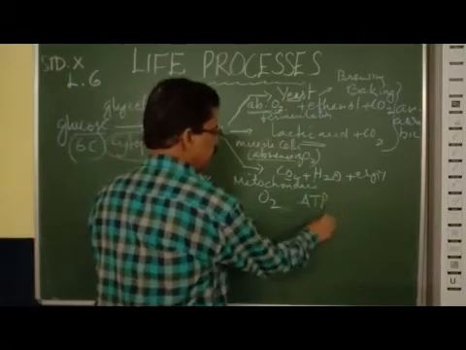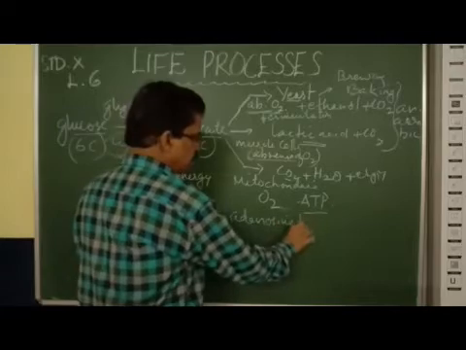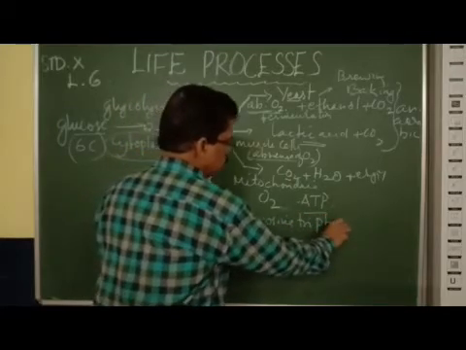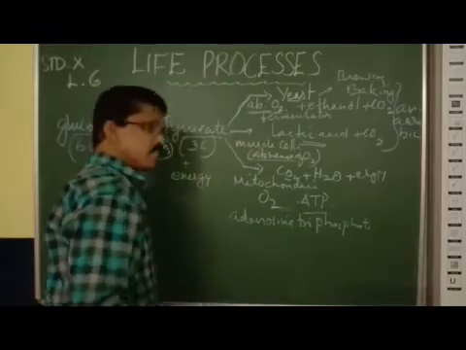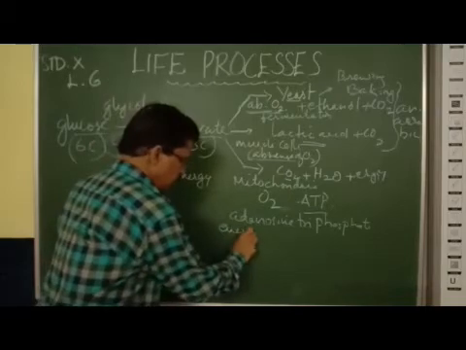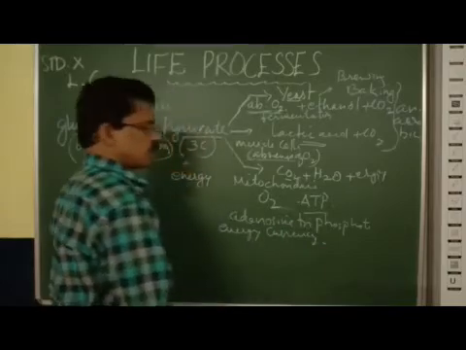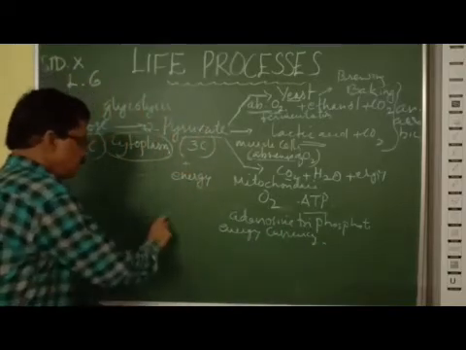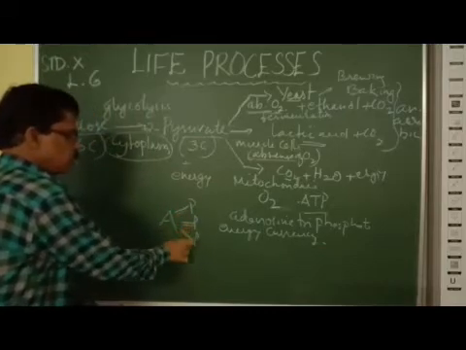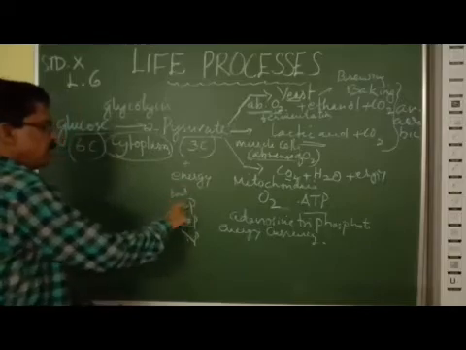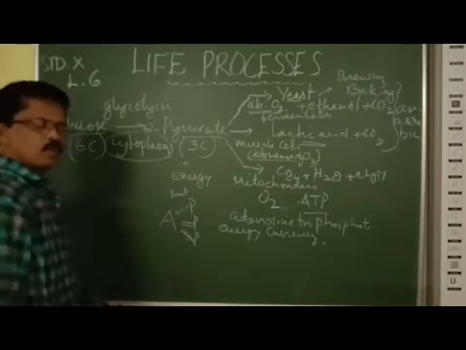What is ATP? Adenosine triphosphate. This adenosine triphosphate is what we call the energy currency of the cell. This energy can be released from the ATP. You can see adenosine plus 3 phosphates. This is the bond. The bond breaks and releases energy. So adenosine diphosphate, adenosine monophosphate, etc. will be formed like this.